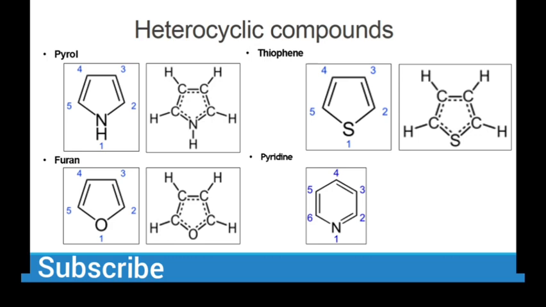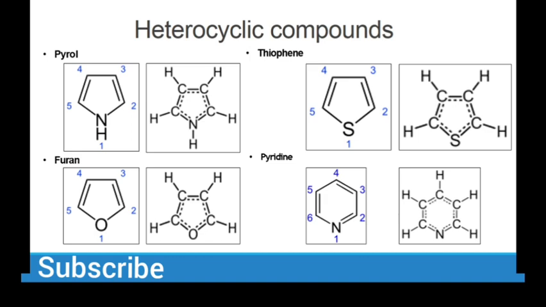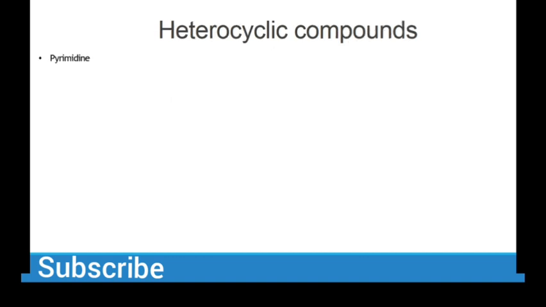And keep in mind, the definition is that the heteroatom must be present in the ring. It is not like in a branch, like phenol, the benzene and the OH group. So it must be present in the ring. It is the same structure as pyridine. And then we have pyrimidine. There are 2 nitrogens, 2 heteroatoms, so it is also heterocyclic.